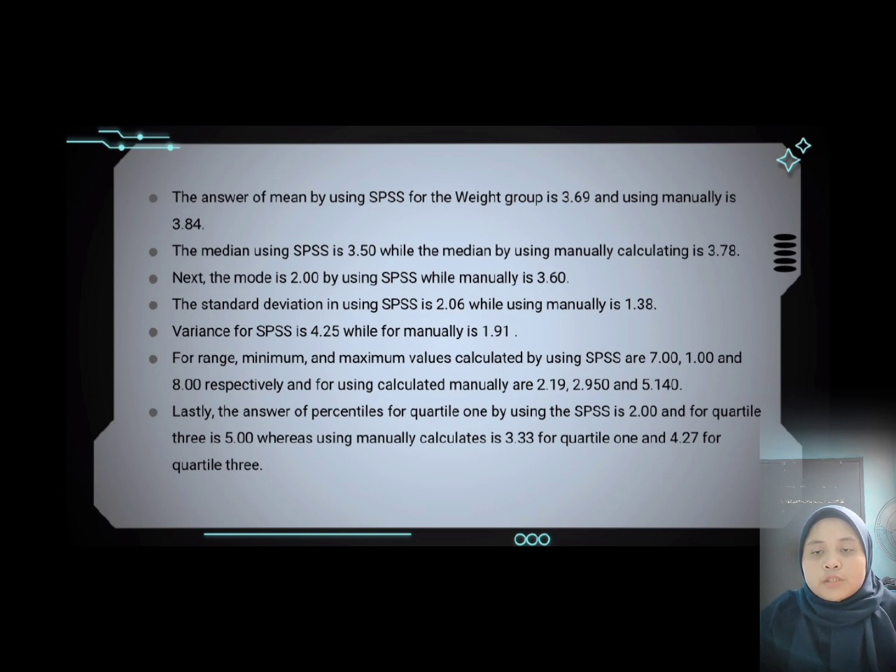For range, minimum and maximum values calculated using SPSS are 7, 1, and 8 respectively, and calculated manually are 2.19, 2.950, and 5.140. Lastly, the percentile for quarter 1 using SPSS is 2, and for quarter 3 is 5, whereas calculated manually it is 3.33 for quarter 1 and 4.27 for quarter 3.